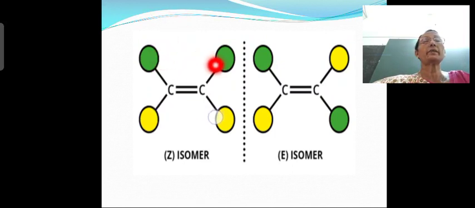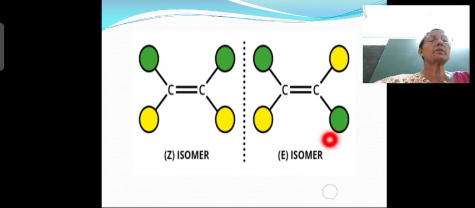You can see green atoms present on the same side of the double bond, or yellow atoms, the same atom. We may consider the green atom as a CH3 group and the yellow atoms as hydrogen atoms. So this is a cis isomer. This is called a cis isomer because two similar atoms are present on the same side of the double bond, right? In another isomer you will find the two similar atoms, for example green atoms or yellow atoms, present on the different sides of the carbon carbon double bond, right?